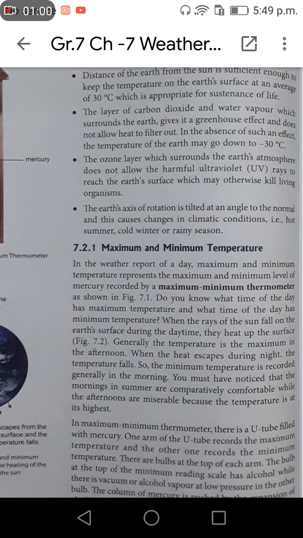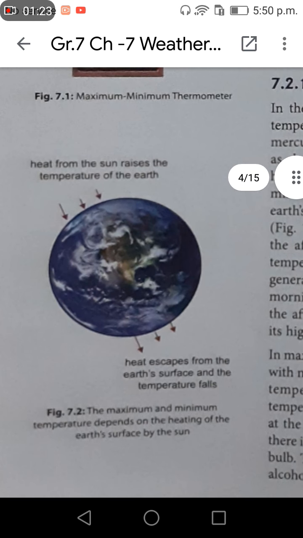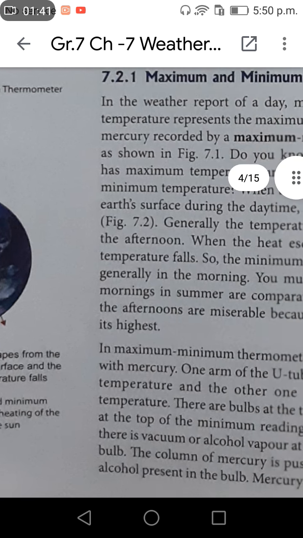Do you know what time of the day has maximum temperature and what time of the day has minimum temperature? When the rays of the sun fall on the earth's surface during the daytime, they heat up. Figure 7.2. Heat up the surface. This is figure 7.2. Heat from the sun raises the temperature of the earth. Heat escapes from the earth's surface and the temperature falls. Figure 7.2 shows that the maximum and minimum temperature depends on the heating of the earth's surface by the sun.